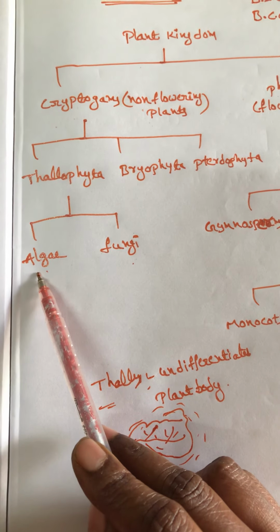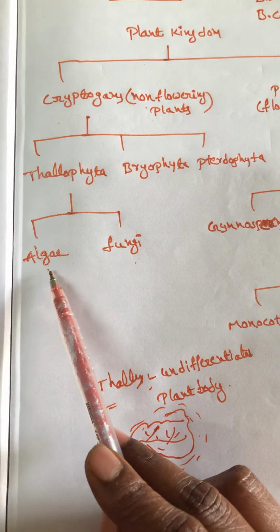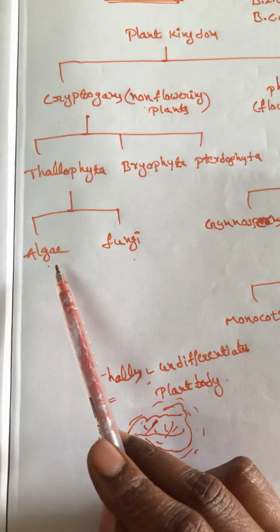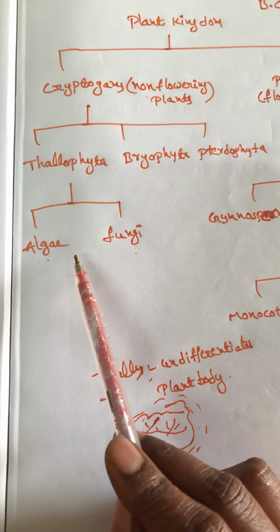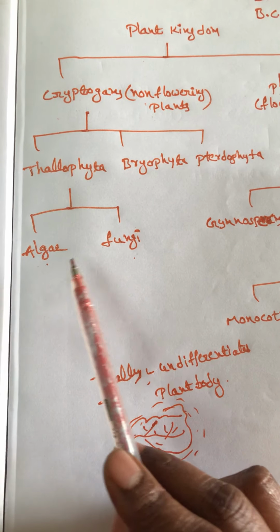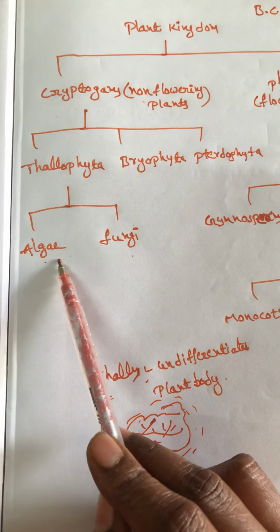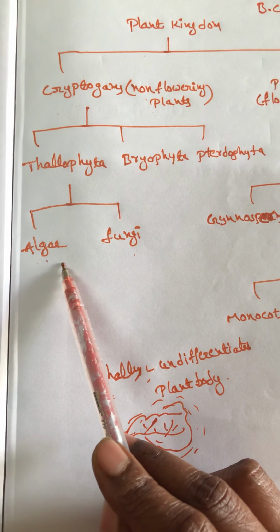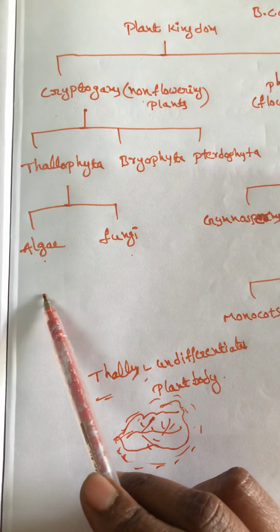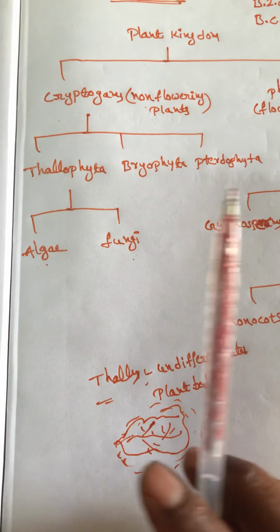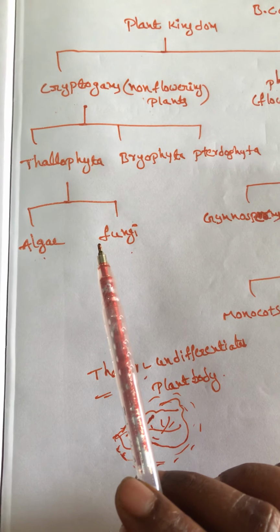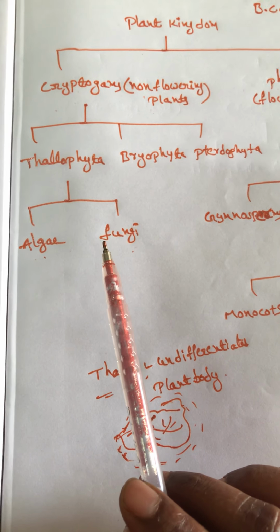First, about algae. Algae is generally seen in ponds and lakes. The upper part of the water in ponds and lakes looks like a green colored structure. These green colored structures are called algae. Some algal members look green, some are seen as yellow, and some look red. That means different types of algae are seen in different types of ponds.